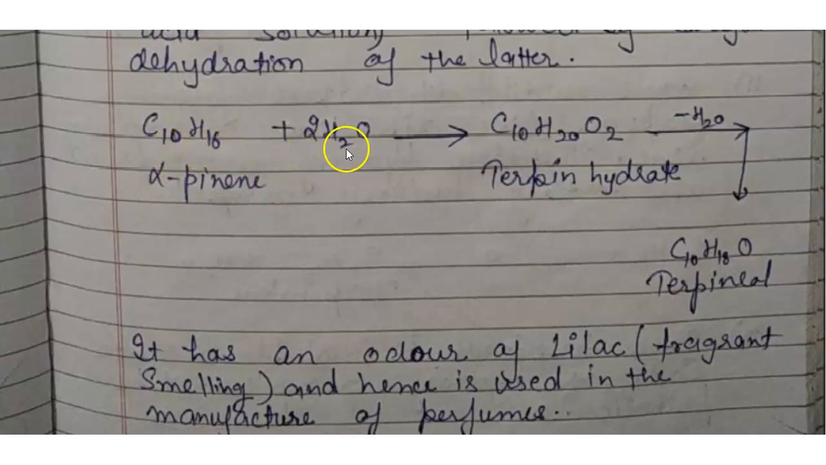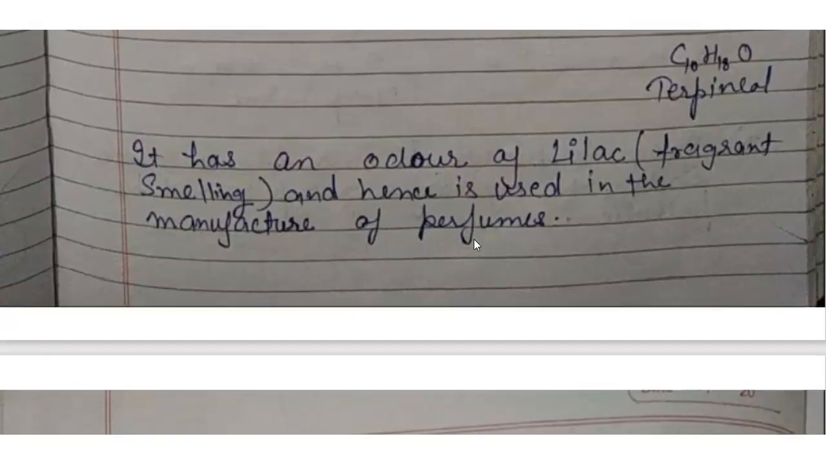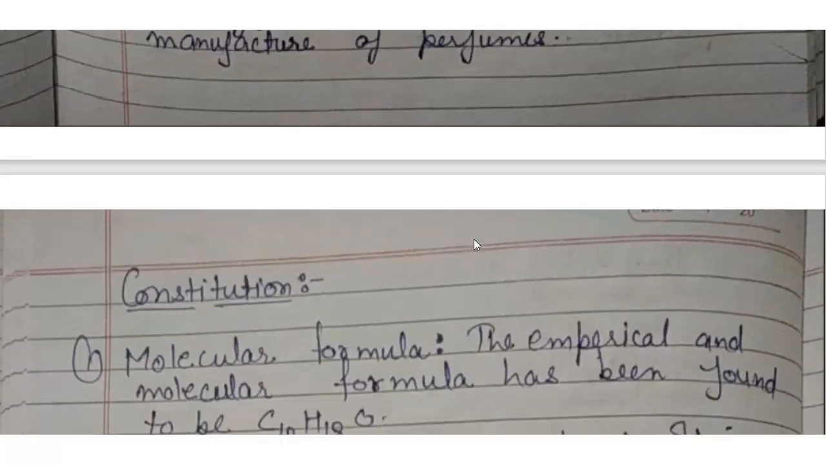C10H16 plus a water molecule to form C10H20O2, that is terpene hydrate. Now removal of water forms terpineol, that is C10H18O. It has an odor of lilac, is fragrant smelling, and hence is used in the manufacture of perfumes.